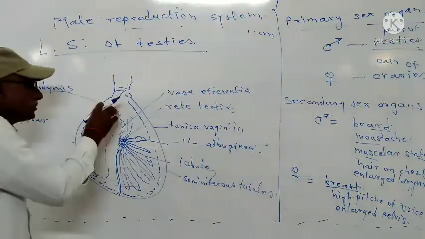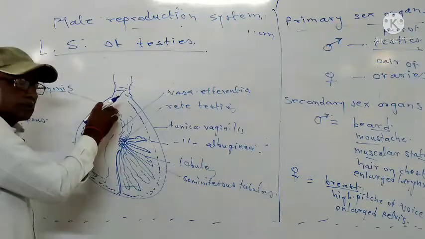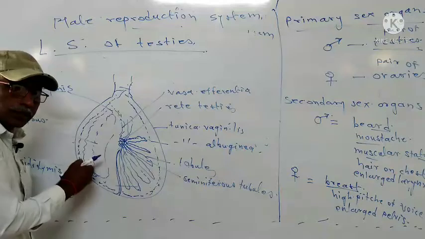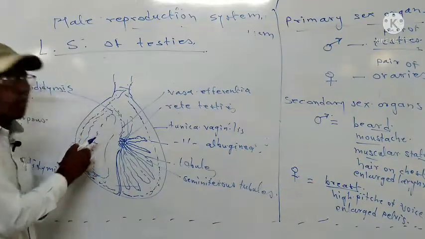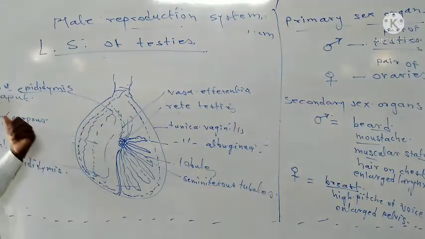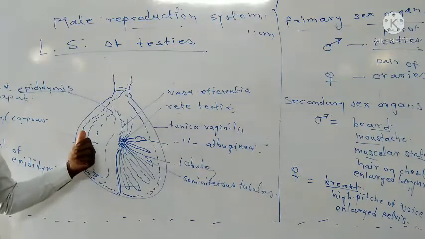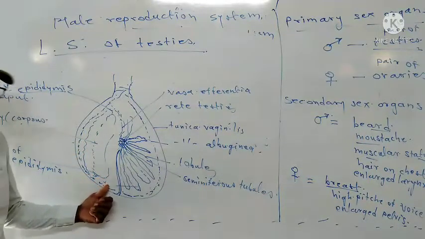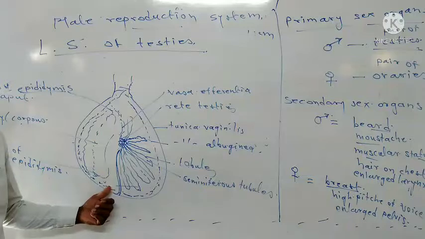From this caput, what happens? These are transferred to the tail of the epididymis through the corpus region. So the middle portion of the epididymis is called what? Corpus, or the body region, and through this body, these sperms reach the tail of the epididymis.